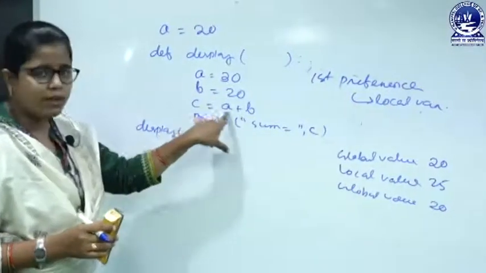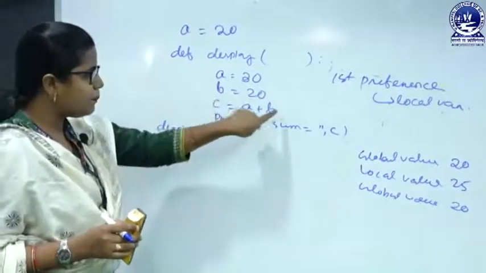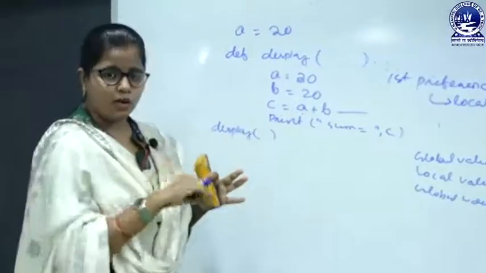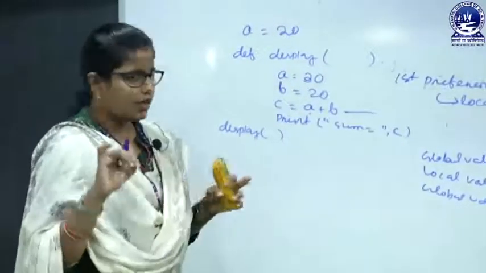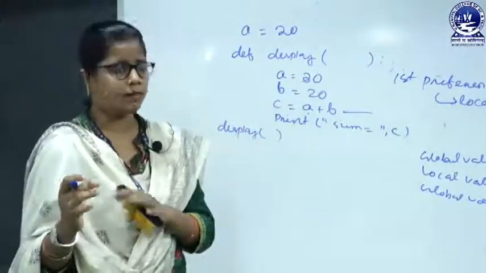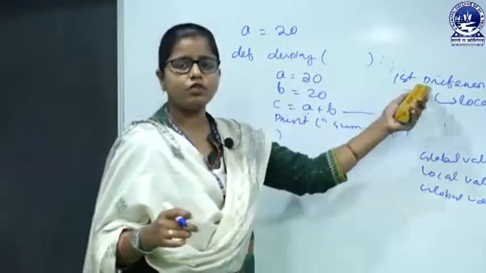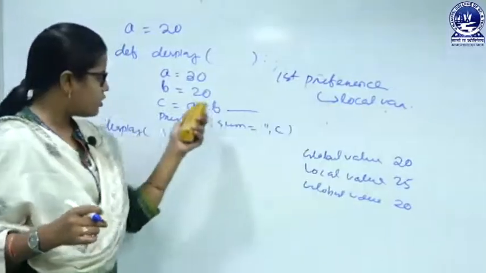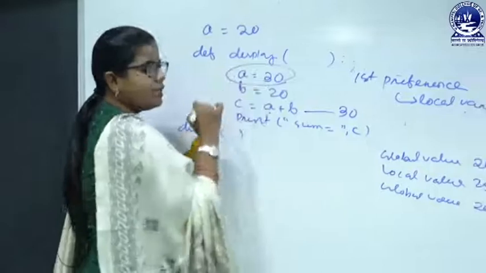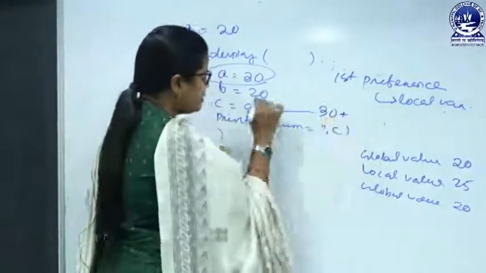So C will be A plus B. Here A is what? Which A, local or global? Obviously it is local, because if we have the same name for global and local variables, the first preference goes to the local variable. So here A will be 30, because the local variable A is 30. 30 plus B is what?